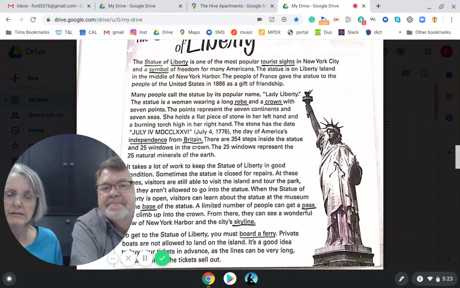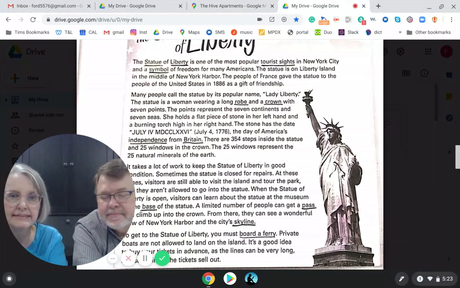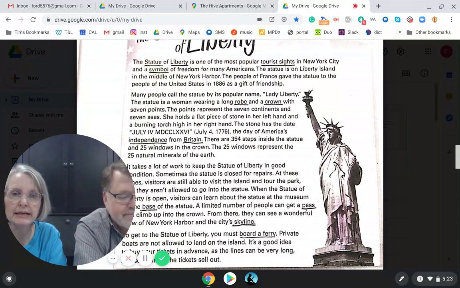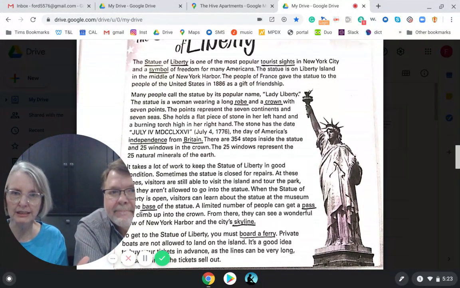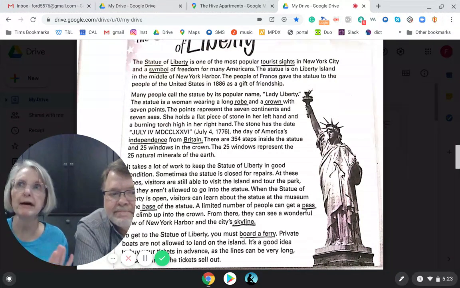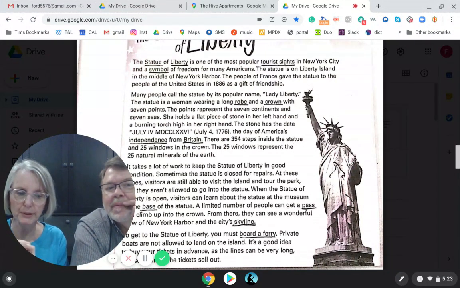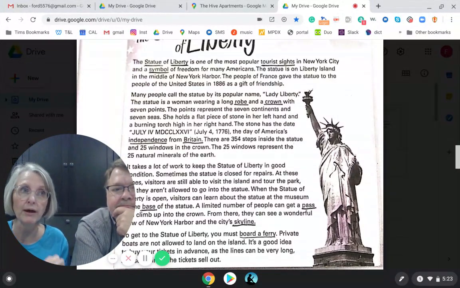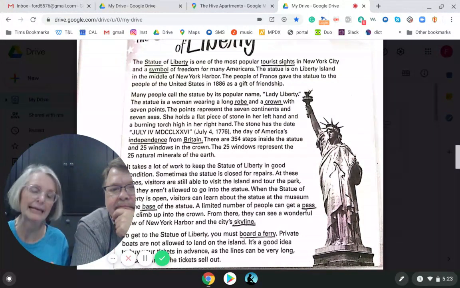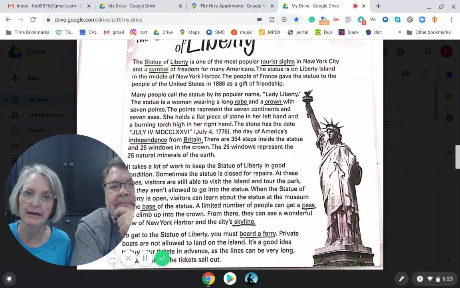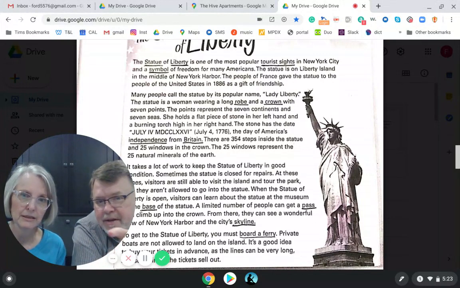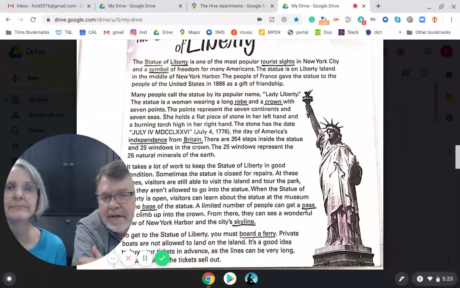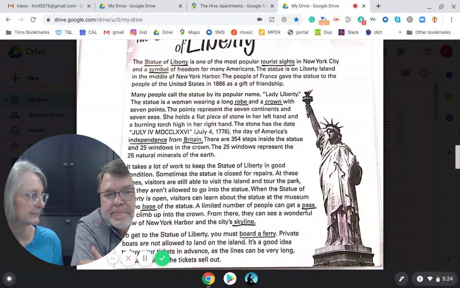The next one after that is telling you that's the day of America's independence from Britain. Independence means separation, or our ability to be by ourselves. Before, we were part of Britain, and then we left and we were by ourselves. We don't depend on England anymore. Britain, notice it's a capital B. That's the name of a country. It means Britain and England.